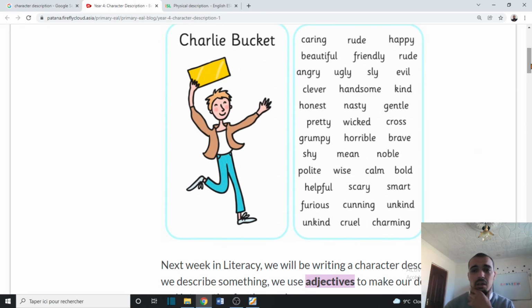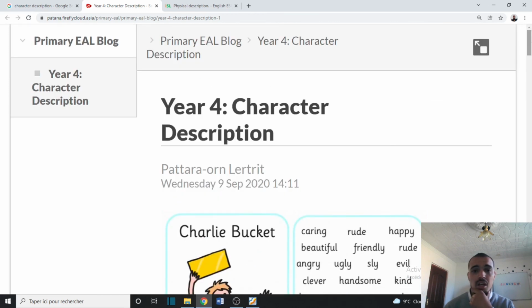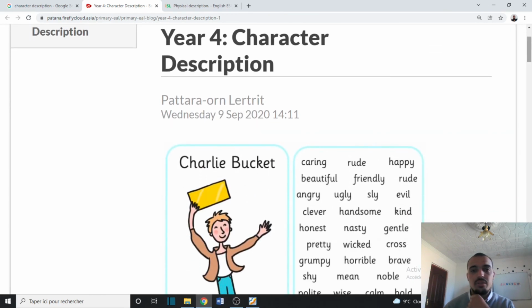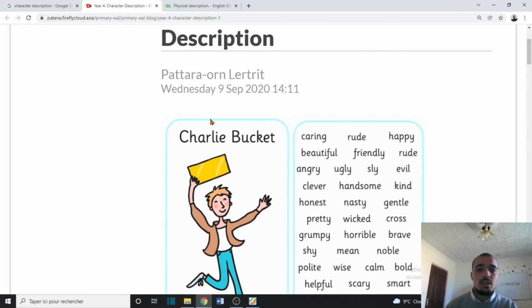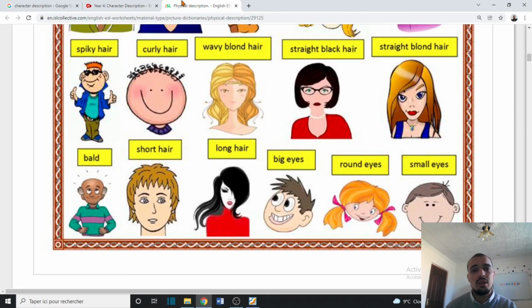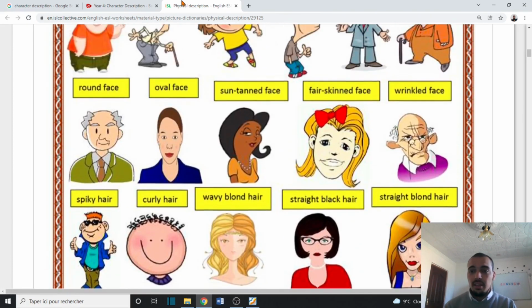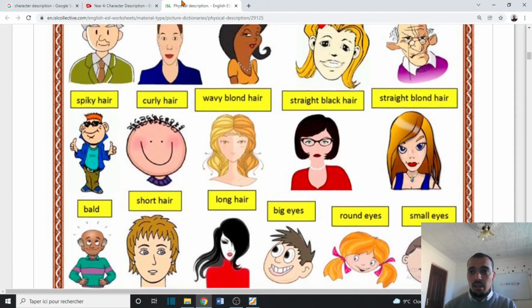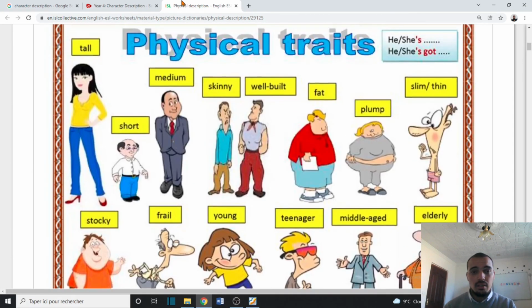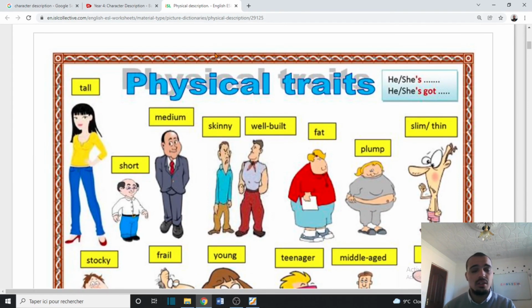So these are some important adjectives that we should know while describing people or our characters. As we said, we have two types: the personal traits or personal characteristics, and also the physical characteristics.